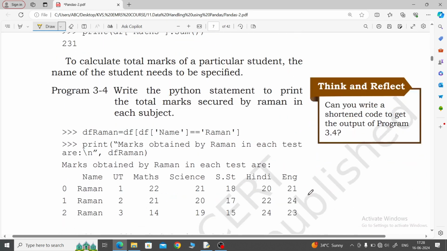This is the sum. You can see the example. Print the total marks secured by Raman in each subject. You want to display Raman's marks. So data frame, then column name equal to Raman. You are checking whether Raman is there or not, in every row it will check, Raman is available or not. True, false. Then this one is for displaying. Then df Raman, so whenever you call df Raman, it will display only Raman's data.